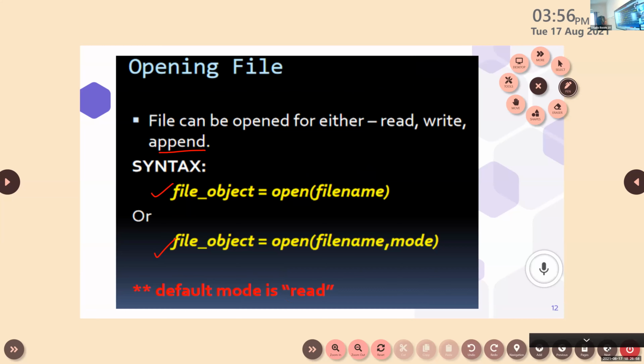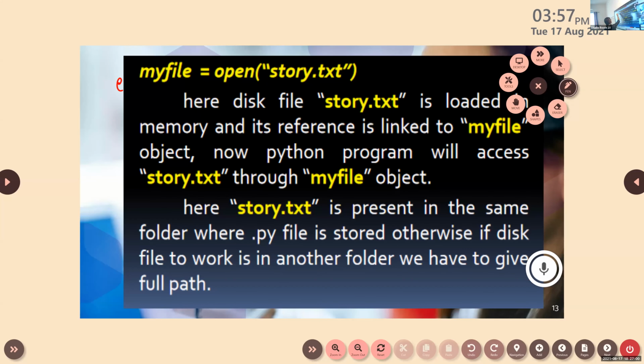Now let's see one example. This is one of the examples related to that. First one is the file variable. It can be called a file variable or file object. There are different names, or file handle. In this, what is the name of the file that we are going to open? It is story, isn't it? Story.txt. And it has been linked to this file object.